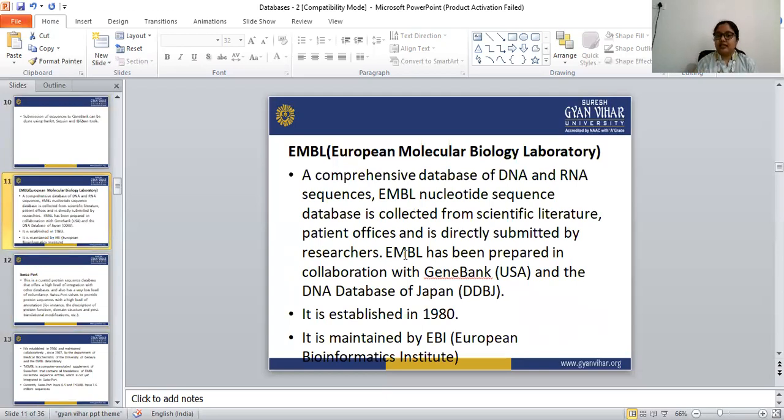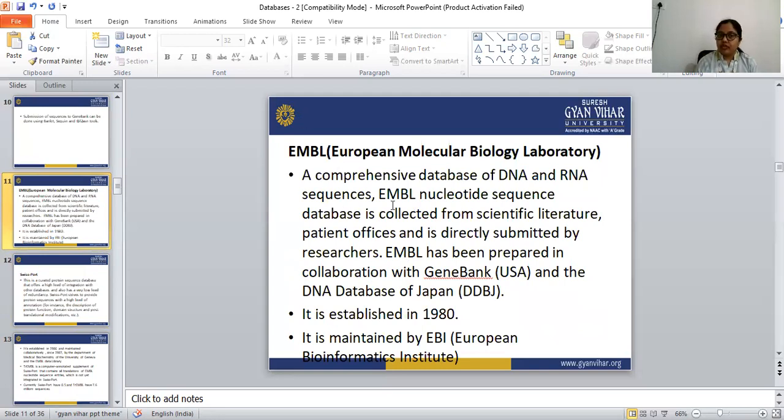Okay, and the DNA database. Second is the DNA Database of Japan, DDBJ. This EMBL has been prepared in collaboration with GenBank and the DNA Database of Japan. EMBL was established in the 1980s. It is maintained by EBI, that is, the European Bioinformatics Institute.